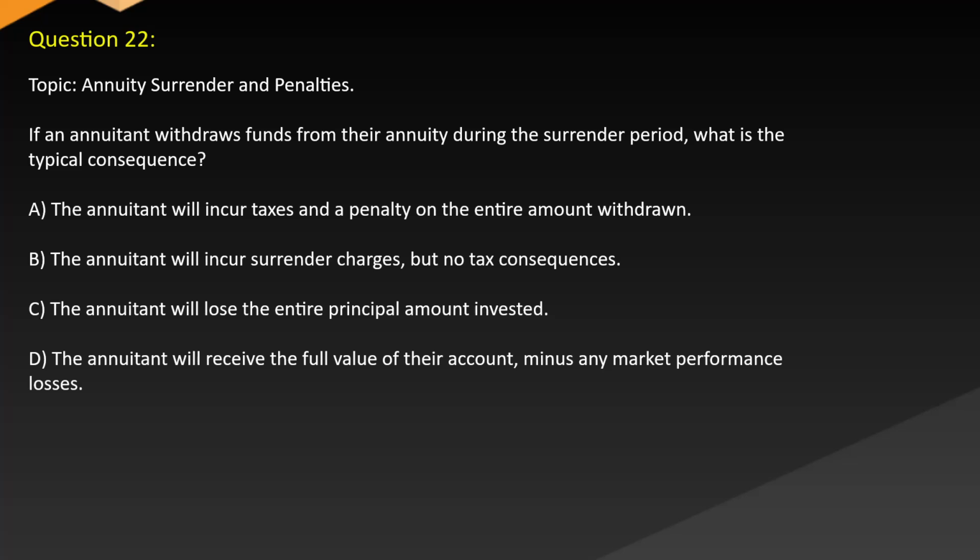If an annuitant withdraws funds from their annuity during the surrender period, what is the typical consequence? A. The annuitant will incur taxes and a penalty on the entire amount withdrawn. B. The annuitant will incur surrender charges, but no tax consequences. C. The annuitant will lose the entire principal amount invested. D. The annuitant will receive the full value of their account minus any market performance losses.